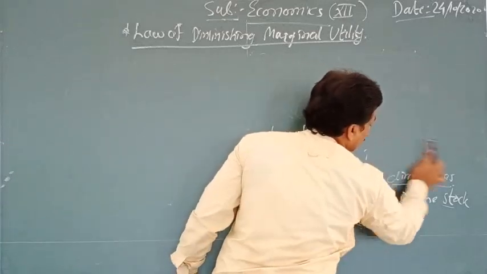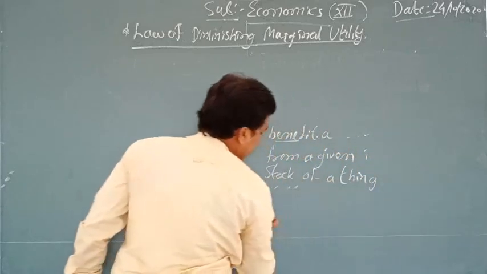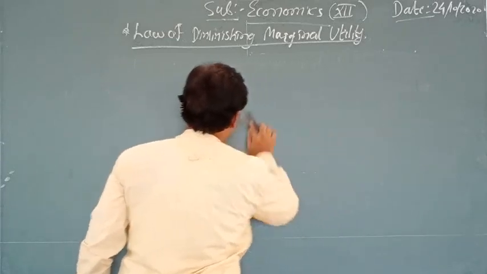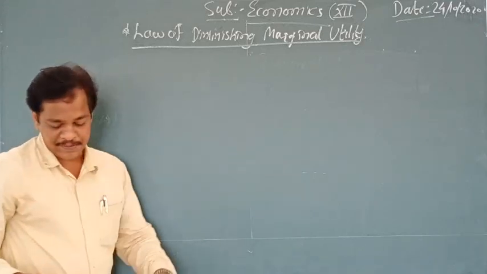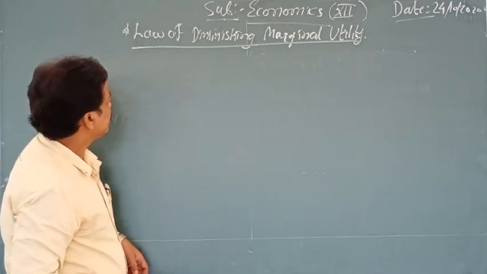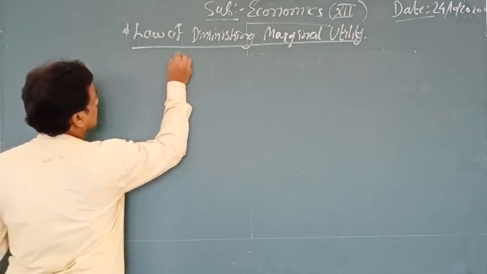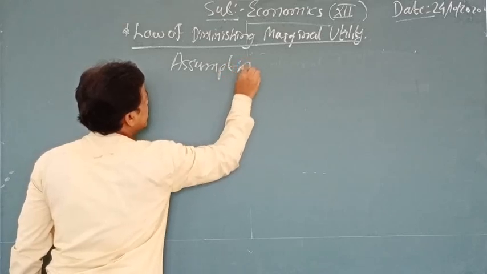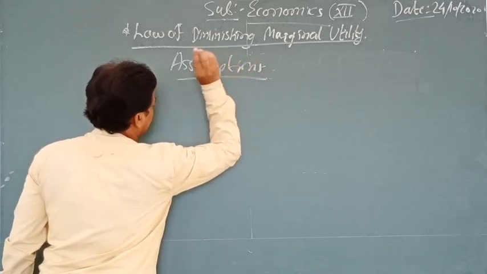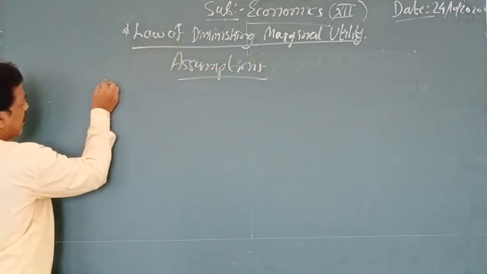First I write all the assumptions, and then I discuss all the points in detail. Assumptions of this law.